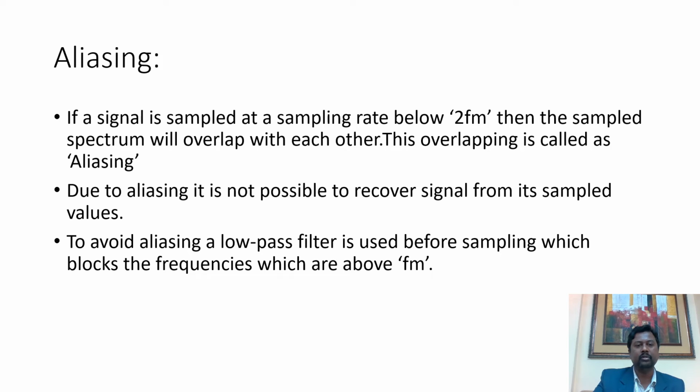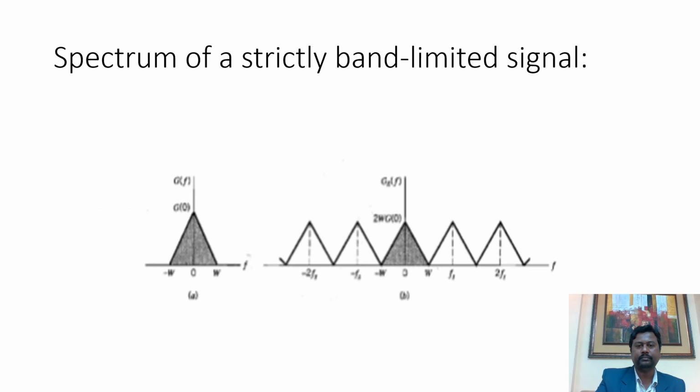As you see over here, it is written that if a signal is sampled at a sampling rate below 2 Fm, then the sampled spectrum will overlap with each other. This overlapping is called aliasing. Due to aliasing, it is not possible to recover the signal from its sampled values at the receiving end. To avoid aliasing, a low pass filter is used before sampling, which blocks the frequencies above Fm.